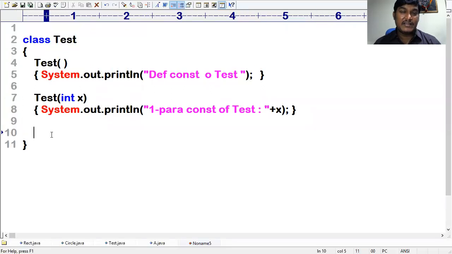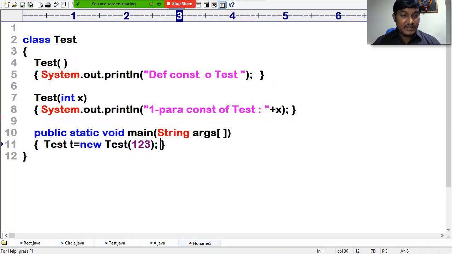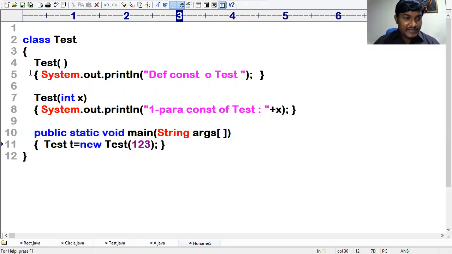Constructor chaining. What do you mean by constructor chaining? Have a look, my dear friend. Just giving the definition is not a matter for me. Then public static void main of String args array. Yes, this is absolutely fine. Sir, I'm calling Test t equal to new Test, then 123. In fact, you are calling this constructor. Whatever constructor we are calling is matched with this one, so automatically it will be executed. But sir, my intention is that I already wrote some logic here.